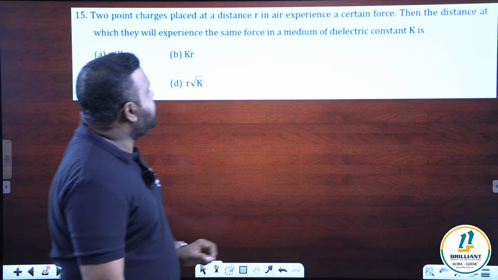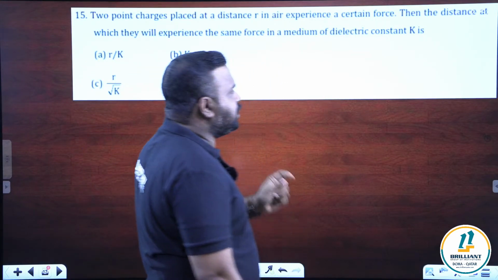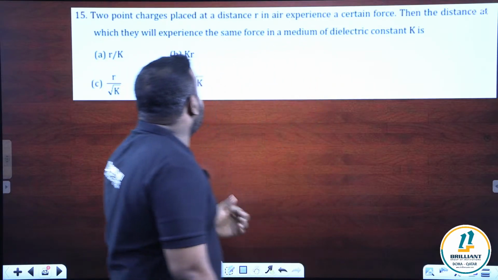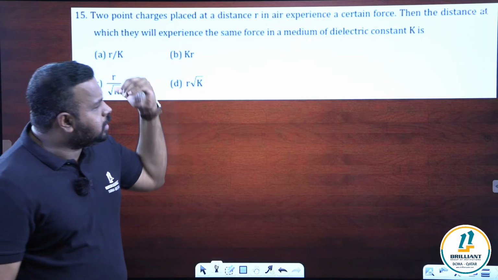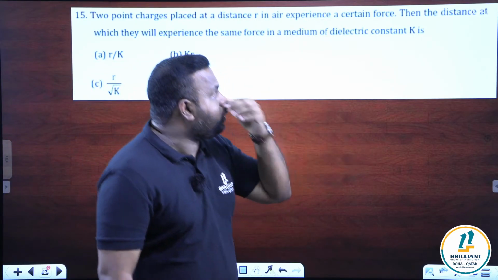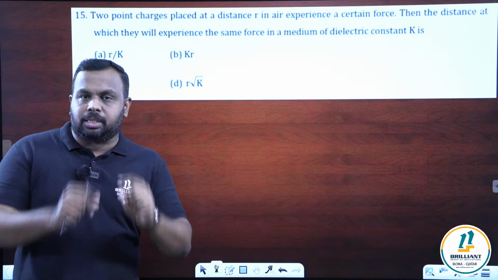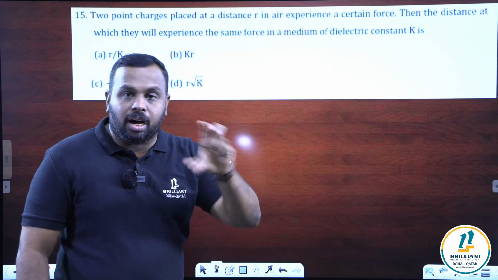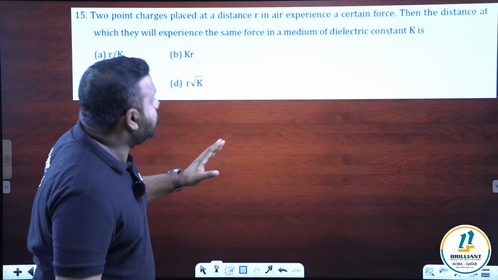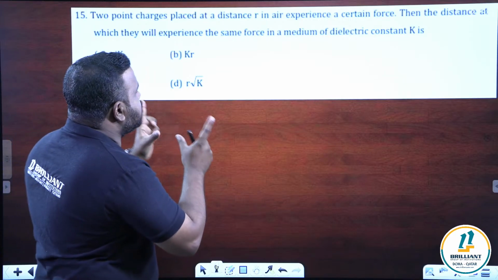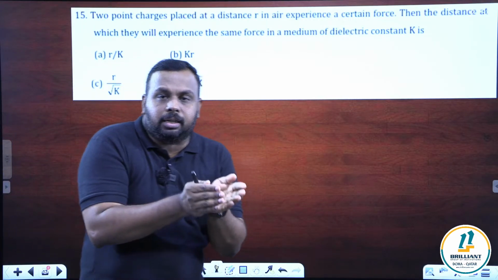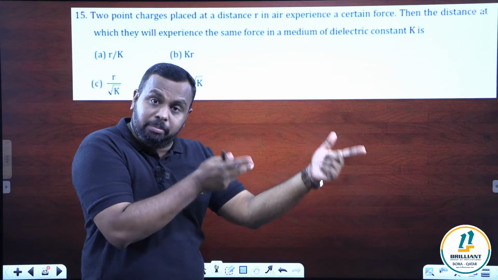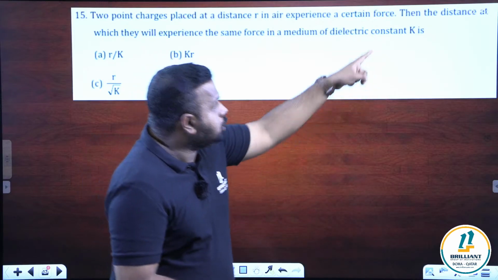2 point charges placed at a distance r in air experience a certain force. In air it is experiencing a certain force, 2 charges. Then the distance at which they will experience the same force in a medium of dielectric constant K is. So 2 things are there to be noted. 2 charges are there. In air it is placed at what distance? R distance. It experiences a certain force. Then the distance at which they will experience the same force. So in air, what force is experienced? The same force it should experience in another medium. Its dielectric constant is given as K.